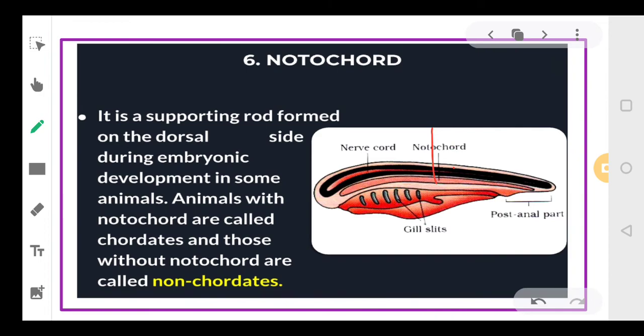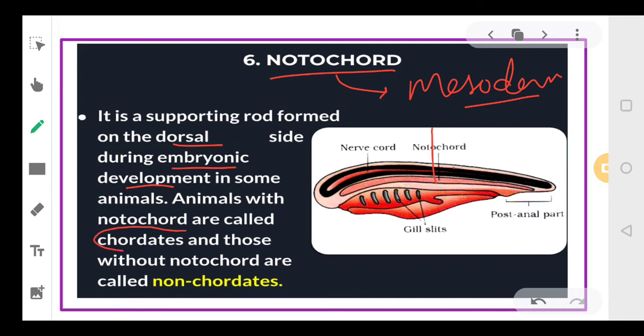Now coming to the notochord. See, notochord, beta, is formed from your mesoderm. It is a rod-like structure that is formed from the mesoderm, and it is present on the dorsal side of the embryo. The animals which have a notochord are called chordates, and the animals which do not have a notochord are called non-chordates. So it is one of the structures that can be used as a basis for dividing organisms, whether they belong to chordates or non-chordates.